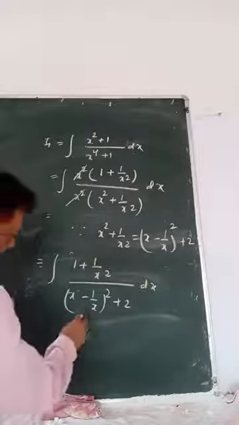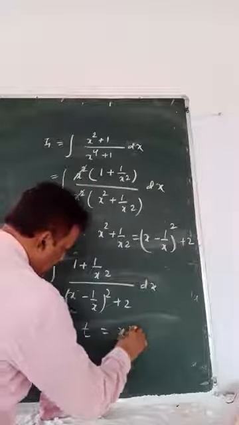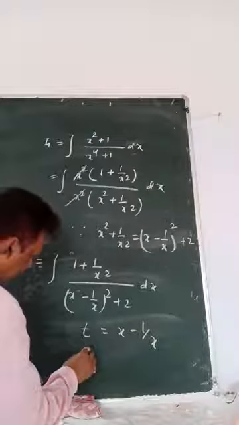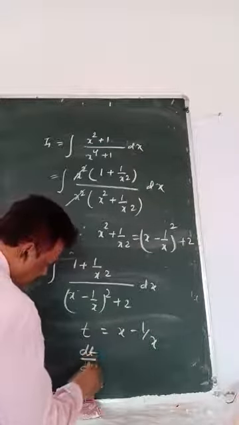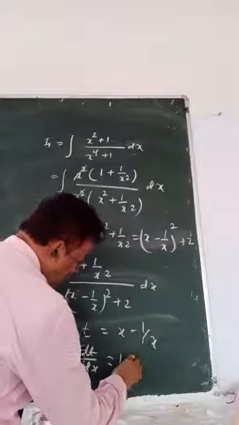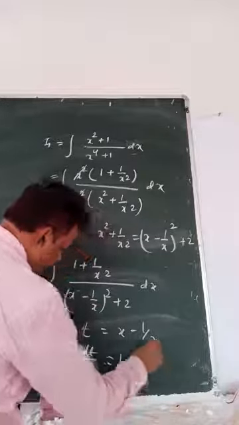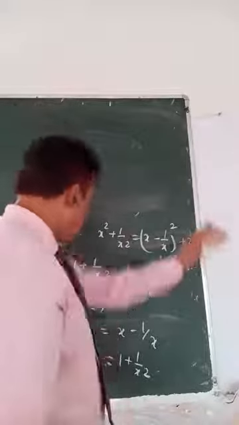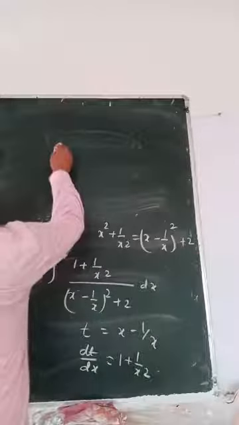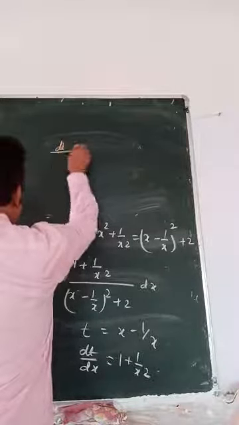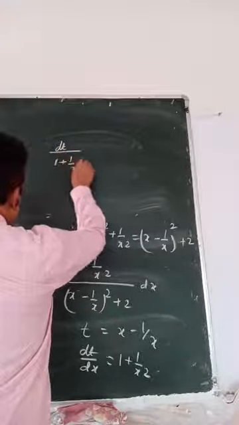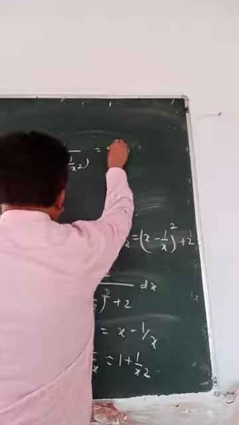Now you take t equals x minus 1 by x. So what is dt by dx? 1 plus 1 by x square. Then dx equals dt by 1 plus 1 by x square.